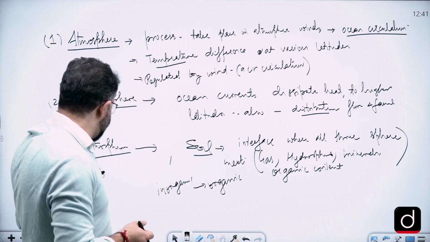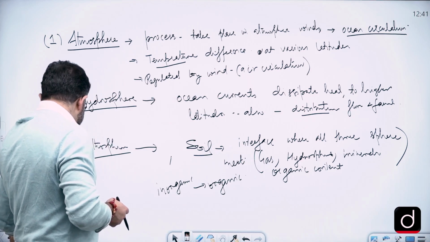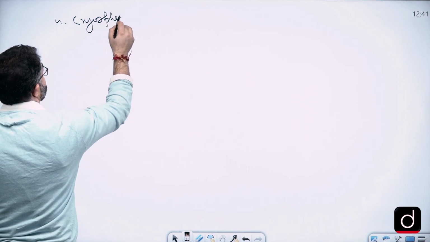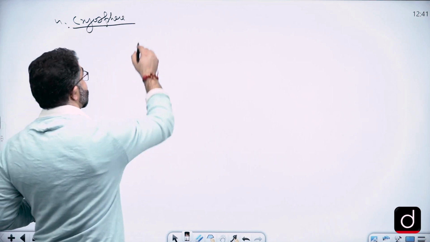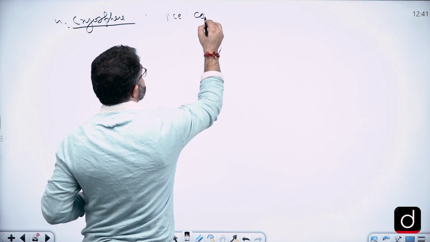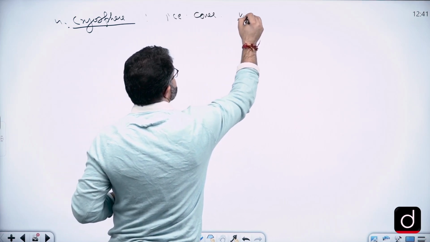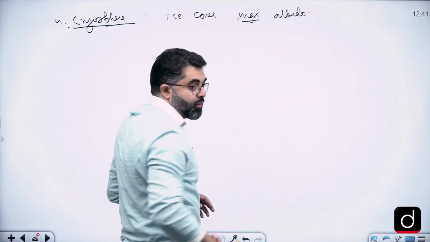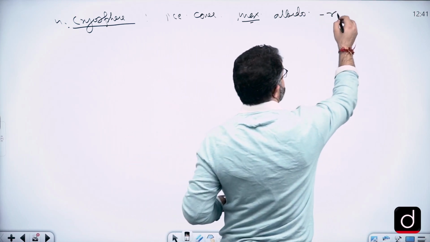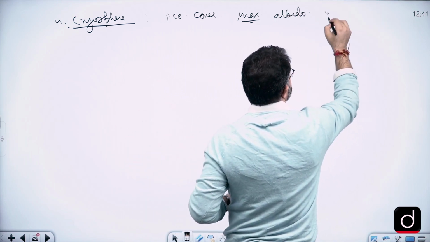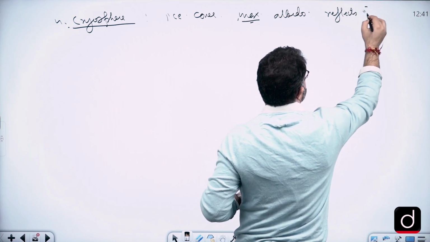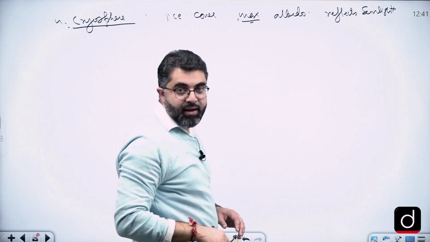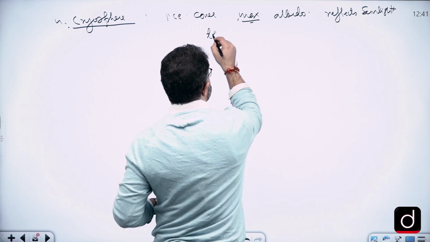Then we have another component, the fourth, the cryosphere. The cryosphere is ice cover, and it has maximum albedo. That is, it reflects sunlight, sun rays, and helps in temperature regulation.